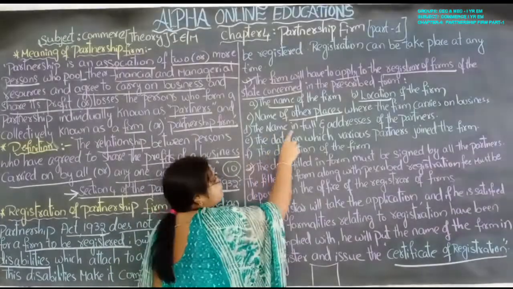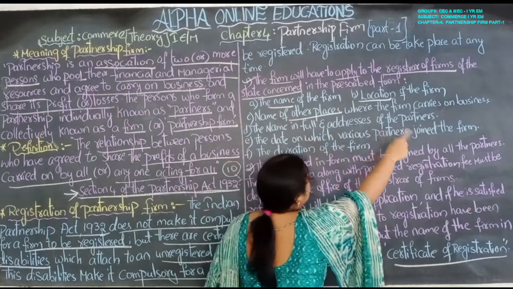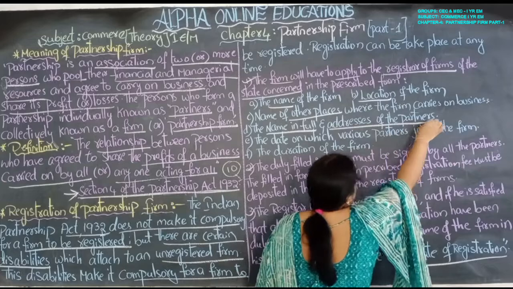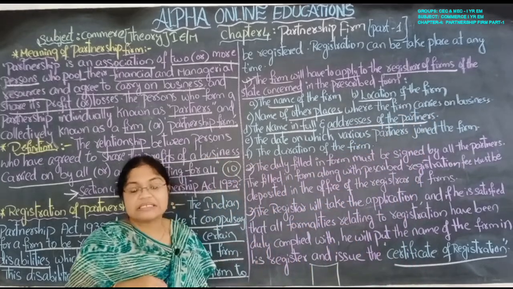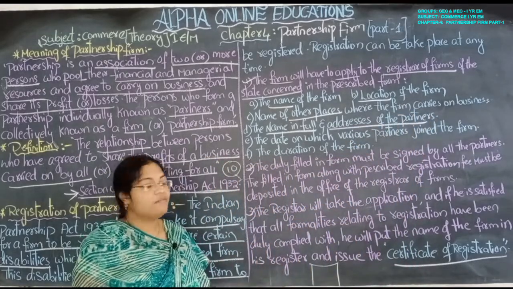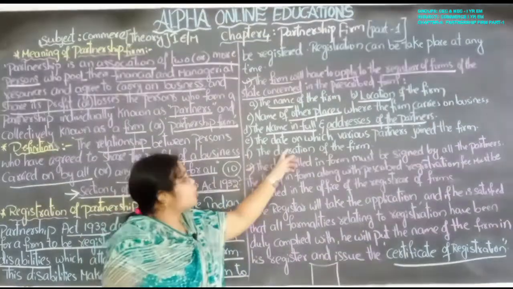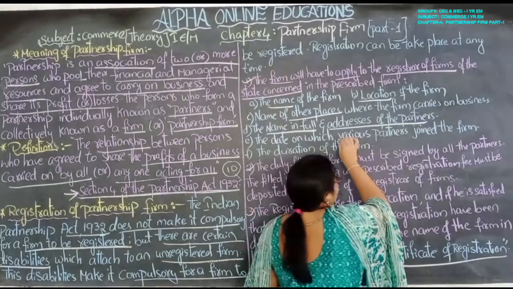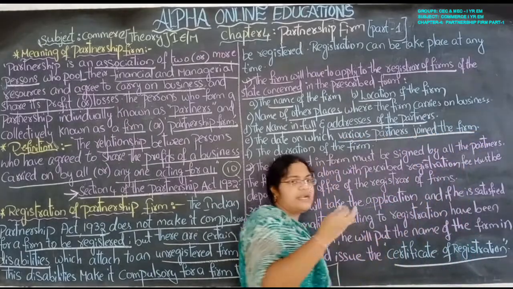The name in full and address of the partners. So the full names of the partners along with their addresses, and the date on which various partners joined the firm. One partner joined on one date and another on another date.